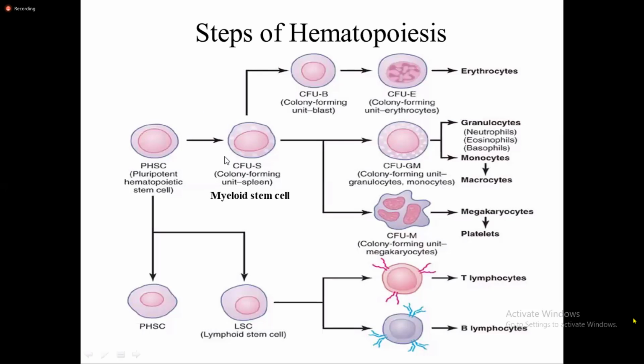So as the pluripotent hematopoietic stem cells differentiate into myeloid stem cell and lymphoid stem cell, these myeloid stem cells differentiate into committed stem cells, which are committed to form particular type of blood cell, like colony forming unit blast. Right? So CFU, colony forming unit blast, CFUB, or let's say the other name for this is blast forming unit E, erythrocytes पनि भन्छ है.